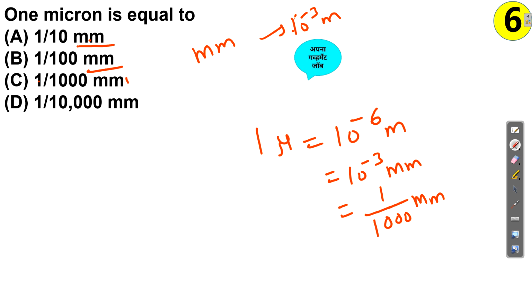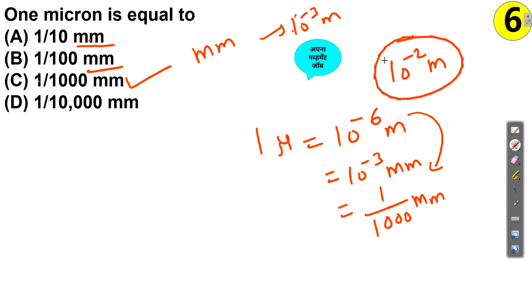So this is your correct answer, 1 upon 1000 millimeter. From meter you can go to millimeter, centimeter, everything, there is no issue. Centimeter you already know, 1 meter is equal to 100 centimeter, right? 1 centimeter is equal to 10 raised to minus 2 meter. You compulsorily need to remember this. Like this, any combination they will ask you, so always remember to go from the basic unit to the conversion.